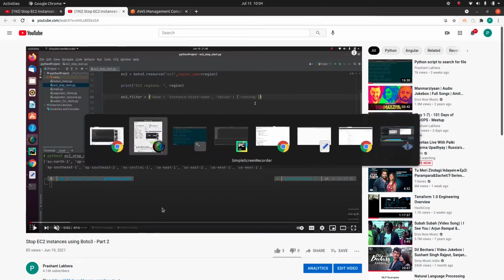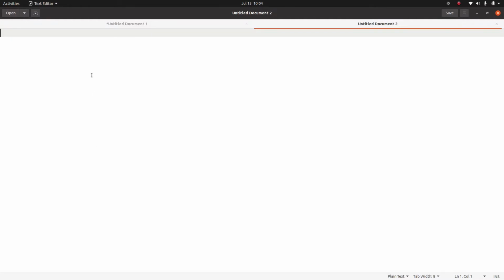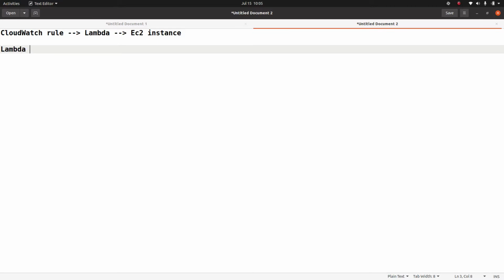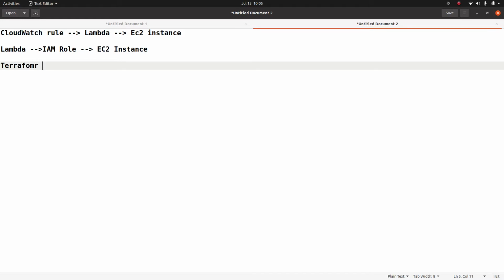Just to refresh your memory, last time we configured a CloudWatch rule, which is going to trigger our Lambda function. And then the Lambda function is going to stop our EC2 instance. In order for this Lambda function to stop the EC2 instance, we configured something called an IAM role. So in this video, we are going to write Terraform code.